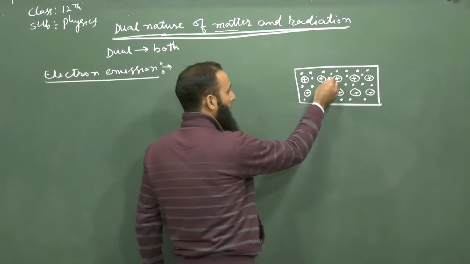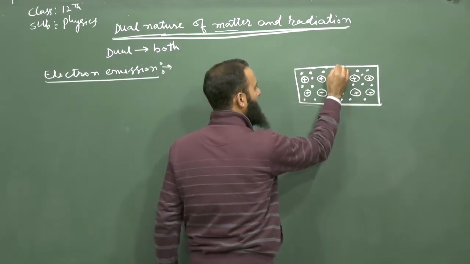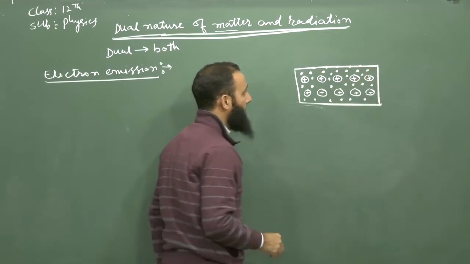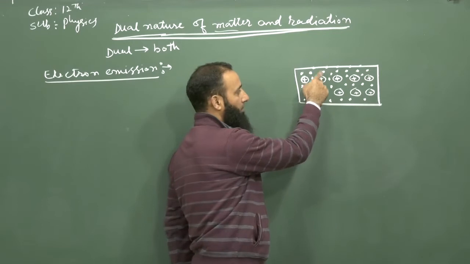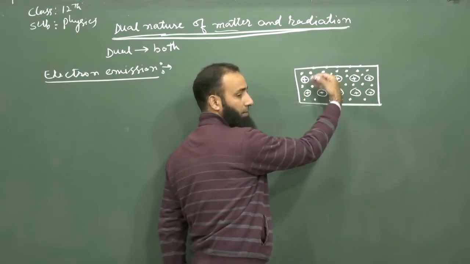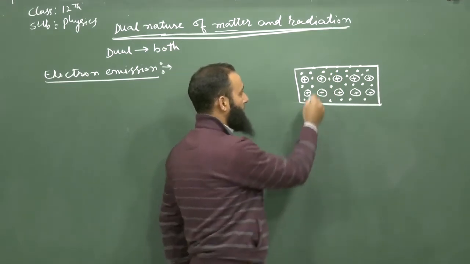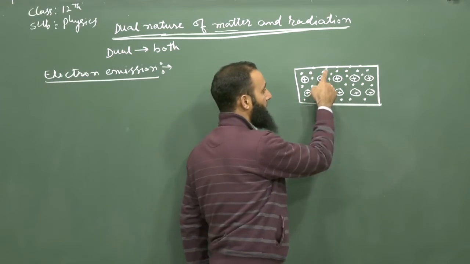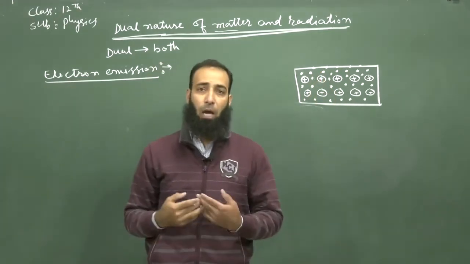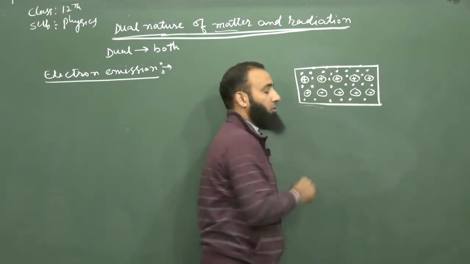When they reach the surface, they have a tendency to come out, but because of the attractive pull due to these kernels, because of the positive charge of these kernels, they can't. They are not able to come out because there is an attractive pull between the kernels and those electrons.